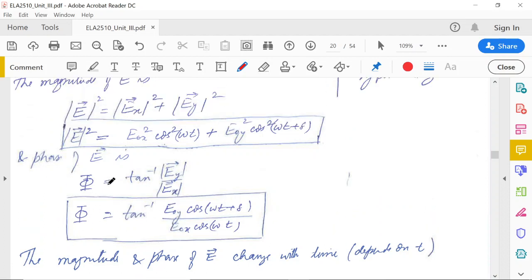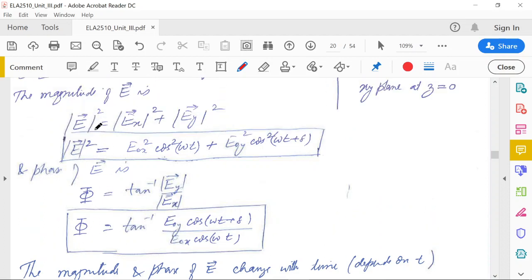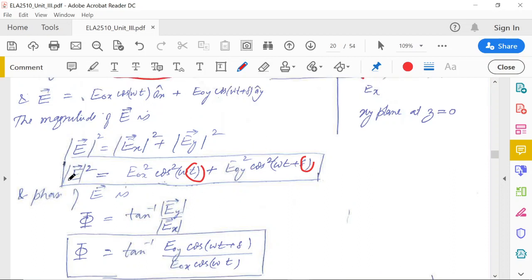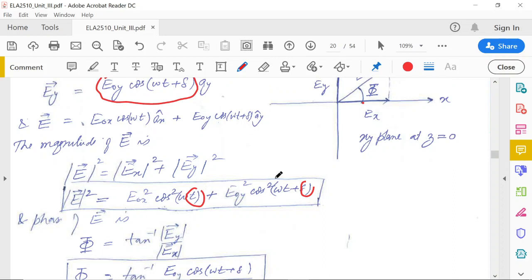What we can see is that the magnitude of E is a function of E0x, E0y, time and delta. Now, as time varies, this magnitude may vary in general.